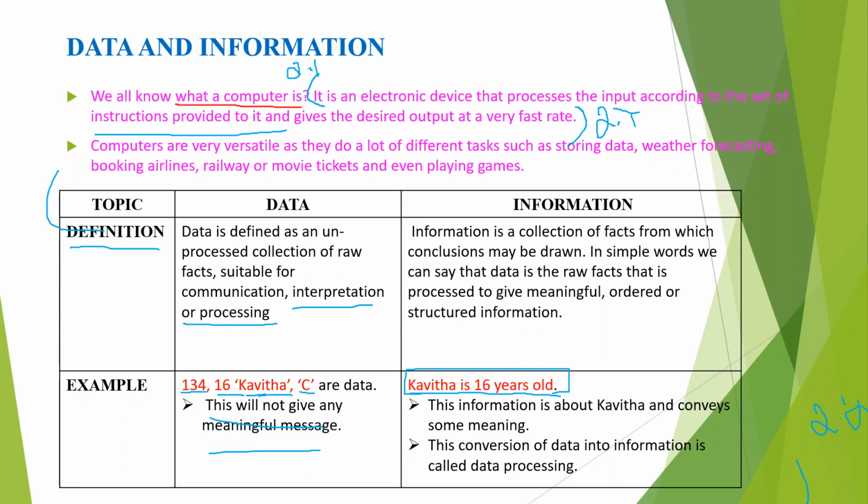In this sentence, we know the name of the girl. Not only do we know the name of the girl, we also know the age of the girl. So this information is about Kavita. It conveys some meaning to us. So the conversion of data into information is called data processing. This is the 1 mark, important 1 mark. Listen carefully. The conversion of data into information is called data processing. Is it clear?